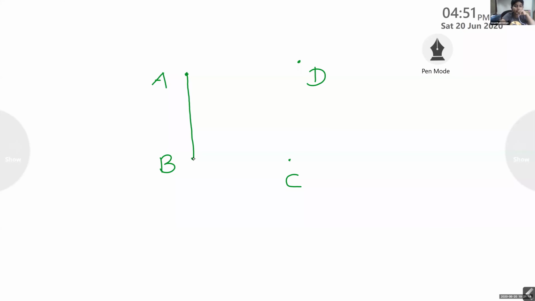AB. And we connected B and C. What is the name of the side? BC. Again connected C and D. What is the name of the side? CD. And D and A. I connected D and A. Side DA. We got 4 sides. Yes, 4 sides.